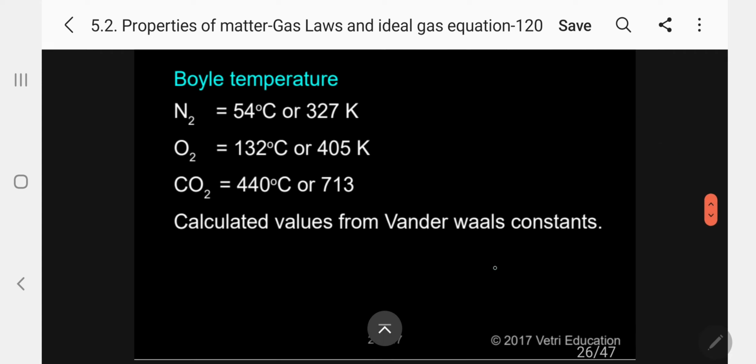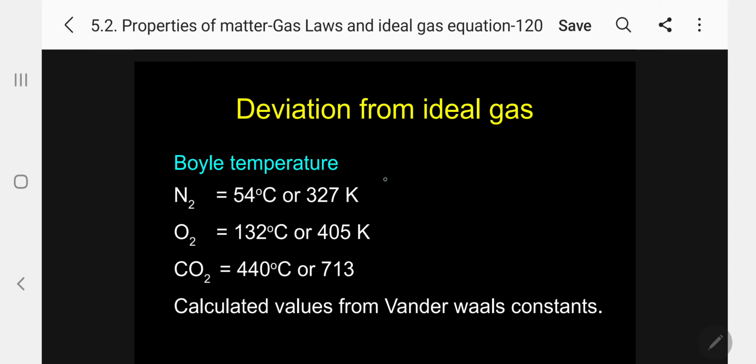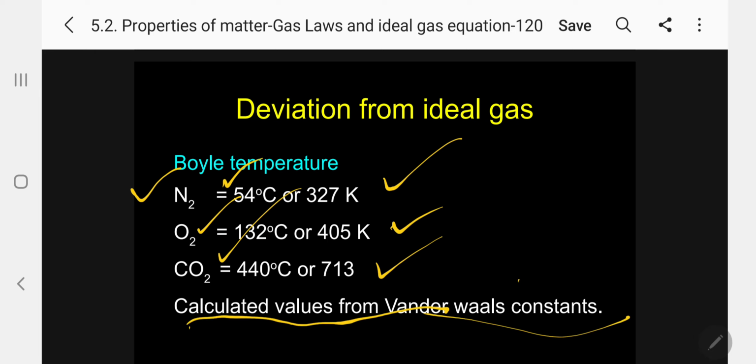Now I am giving a few examples for you. Nitrogen has a Boyle temperature of 327 Kelvin, oxygen 405 Kelvin and carbon dioxide 713 Kelvin. Normally our mind works in degrees centigrade instead of Kelvin. So 54 degrees, more than normal room temperature, is nitrogen's Boyle temperature. Oxygen 132, very high comparatively. Carbon dioxide is still higher. Kindly follow. These values are calculated from van der Waals constants.